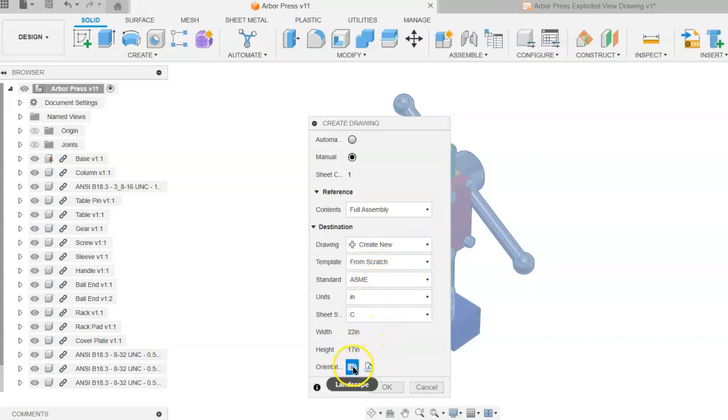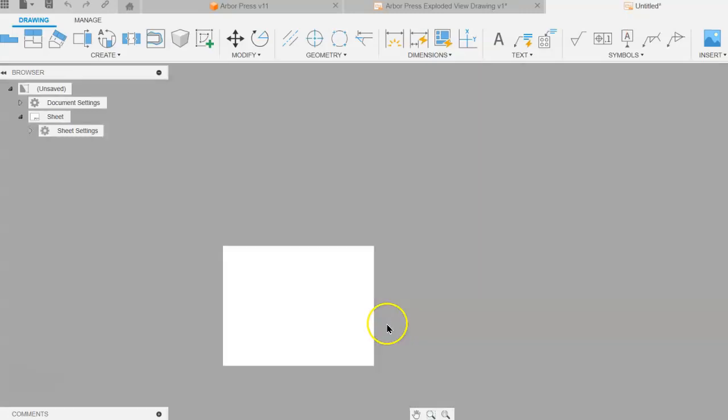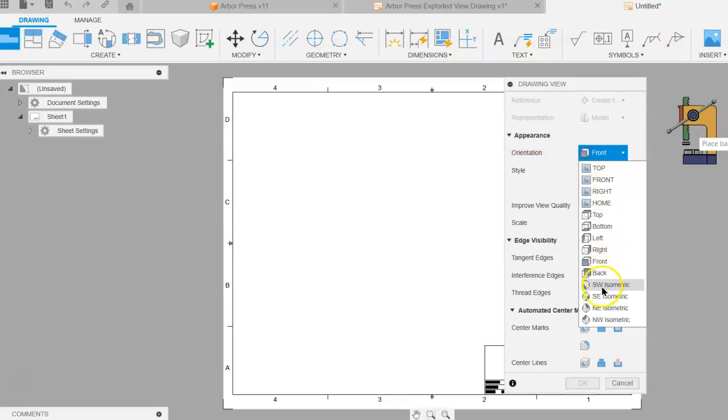And we will see what this will look like in landscape. It'll be on a sheet C size. And we will click on OK. In the orientation, we will change these until we find the correct orientation.